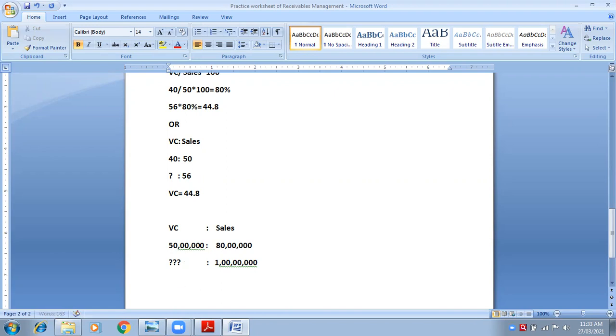Or simply you can write here, cross multiplication. So 1 crore into 50 lakhs. From 1 crore, 6 zeros are commonly cancelled, and you will be left with 10. 10 into 5 divided by 8. What will be the equation after common cancellation of zeros and cross multiplication? 10 into 5 by 8.